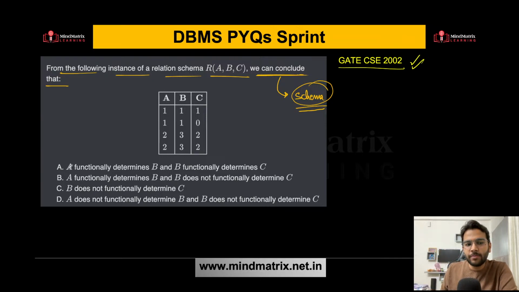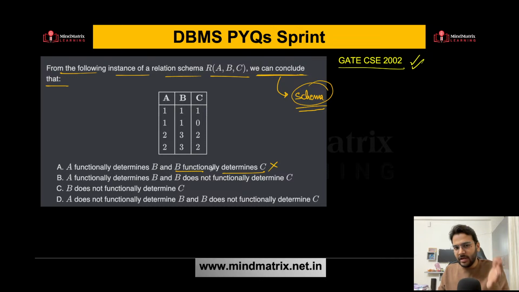So carefully see here, option A: A functionally determines B? Let's see here, 1 determines 1, 1 determines 2, 2 determines 3, 2 determines 3. B functionally determines C here. That is clearly incorrect, because 1 determines 1 here, 1 determines 0 here. That cannot be possible.